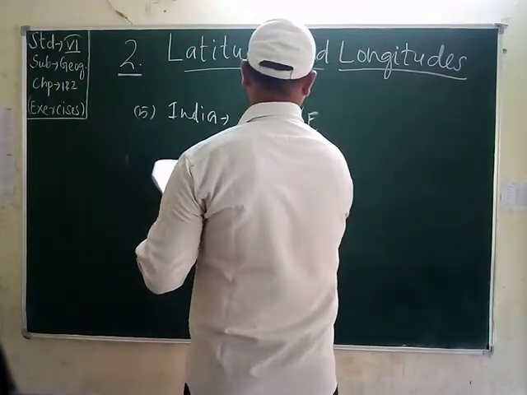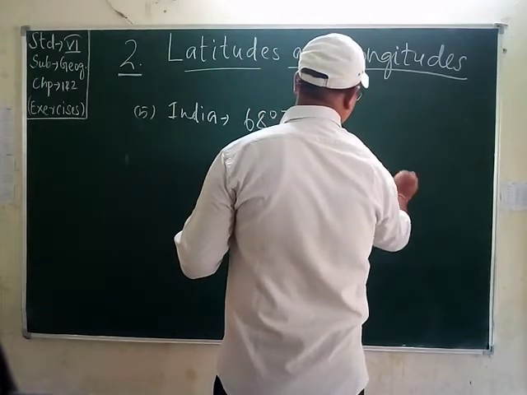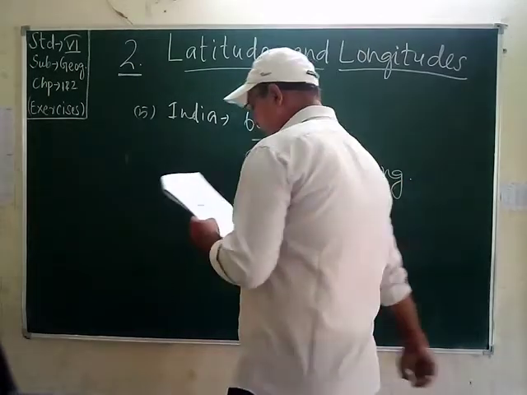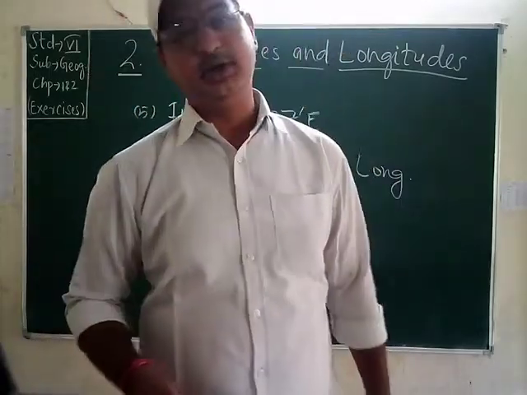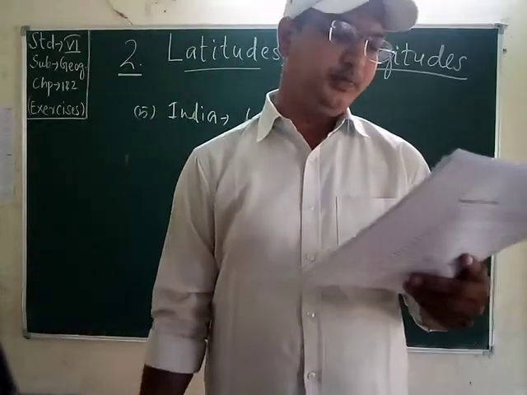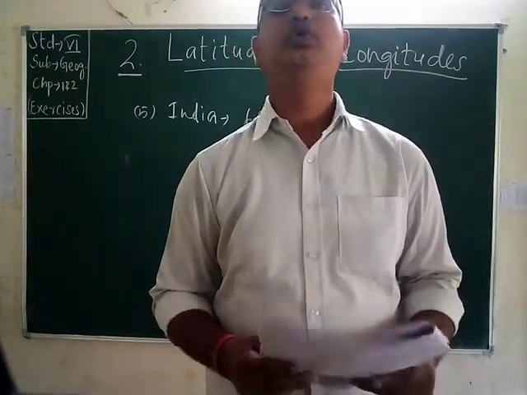This is the position of India. This is longitude. There is a span of 29 degrees between the east and west of our country. Yes, it's true. India is a big country, and it comes seventh when it comes to area.